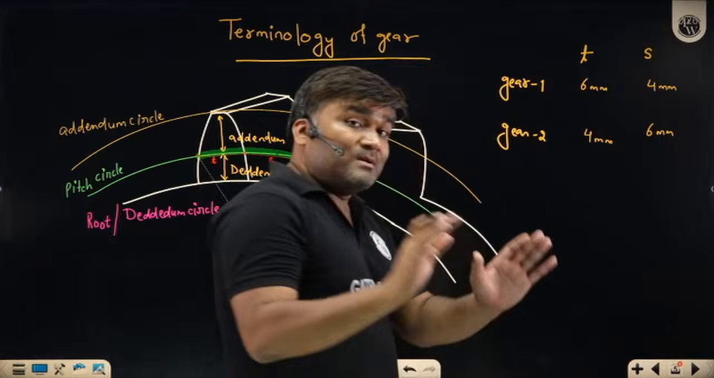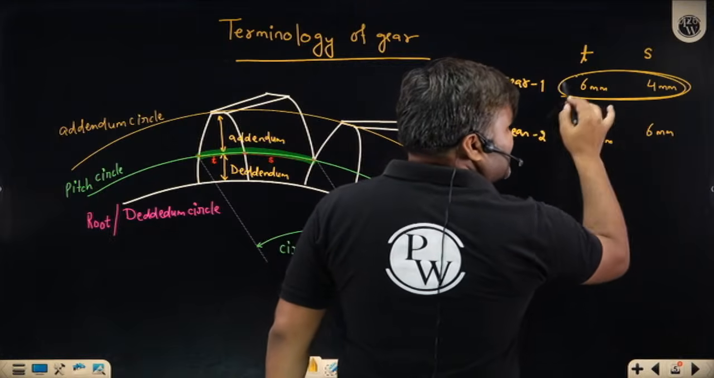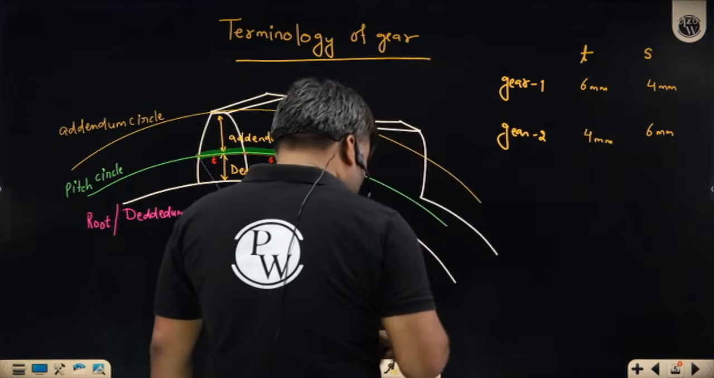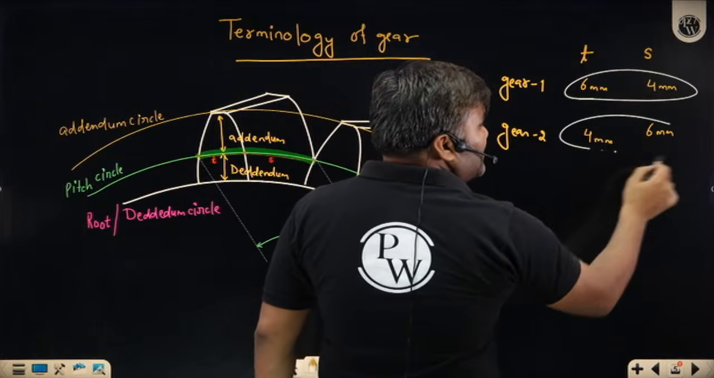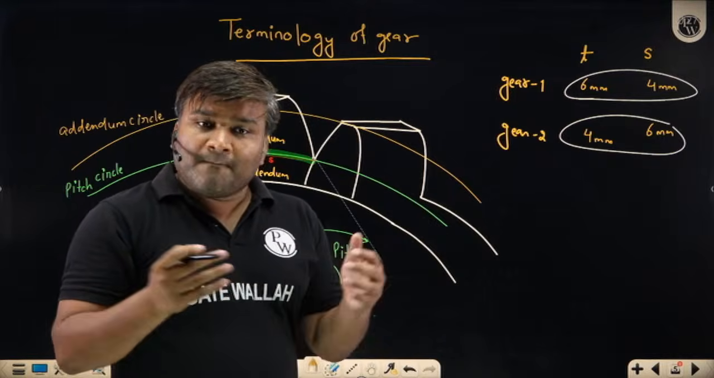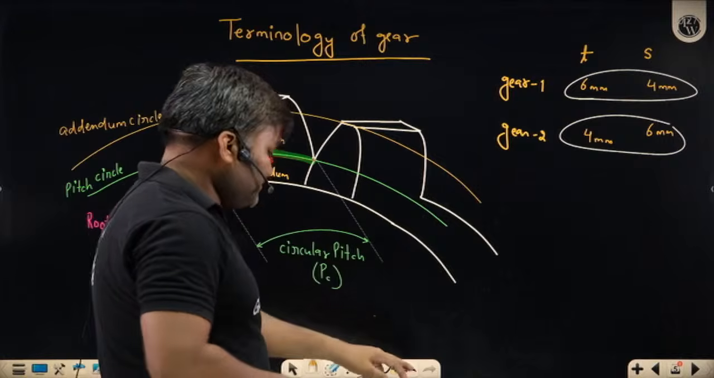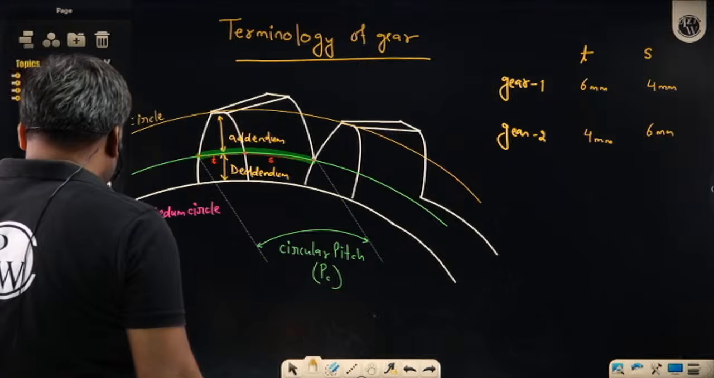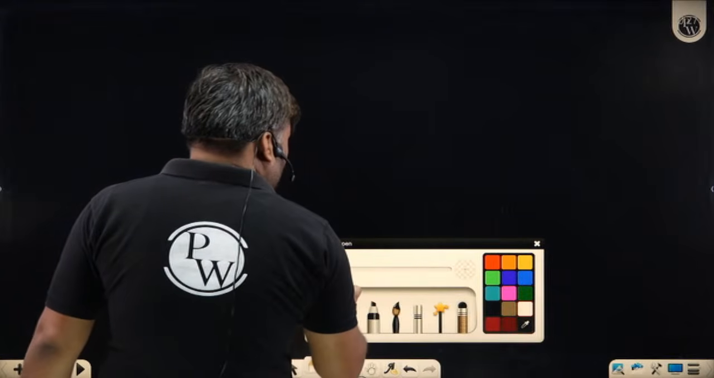That is, common sense: for gear 1, thickness plus space is 10 mm, and gear 2's thickness plus space is 10 mm. It must be exactly the same. That is, the pitch of gear 1 and gear 2 must be the same, otherwise these two gears cannot engage together. Pitch must be the same, or we can also say circular pitch must be the same. Getting my point or not? Circular pitch must be the same. Both the meshing gears' circular pitch must be the same.